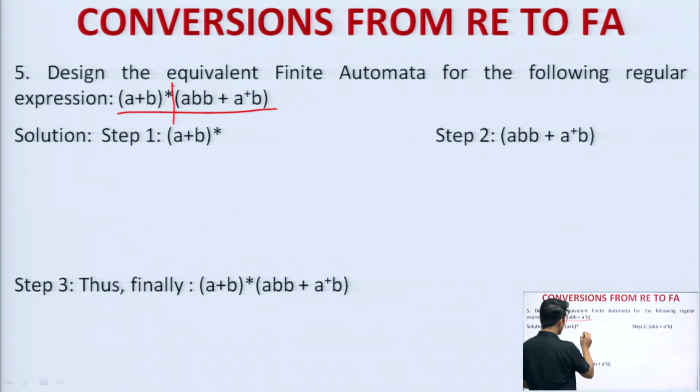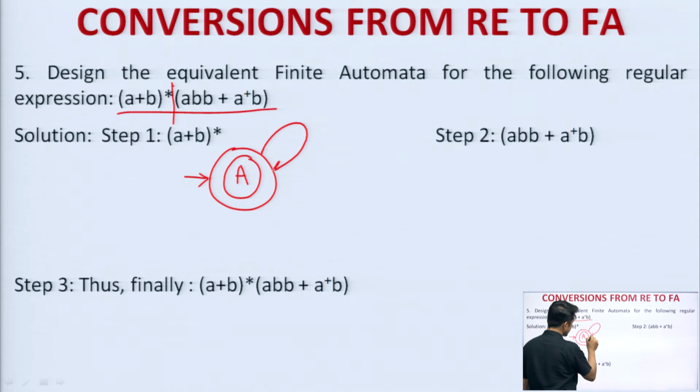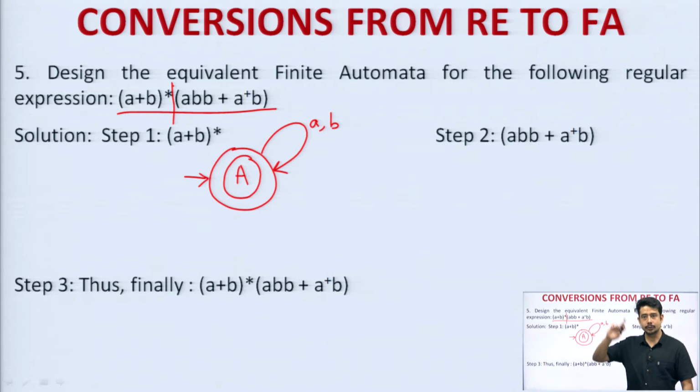So, if I take only (A plus B) Kleene closure, then what will be the answer? It will be like this, (A plus B) and Kleene closure. So, that means I have to take this as a final state, let it be suppose capital A, and I have to take a transition where A comma B. Now, this means what? One transition is for A, another transition is for B, and both together I have taken Kleene closure. That means any possible combination of A and B. I think this particular thing we have discussed during our finite automata design. Okay. So, this is done for (A plus B) whole to the power Kleene closure.